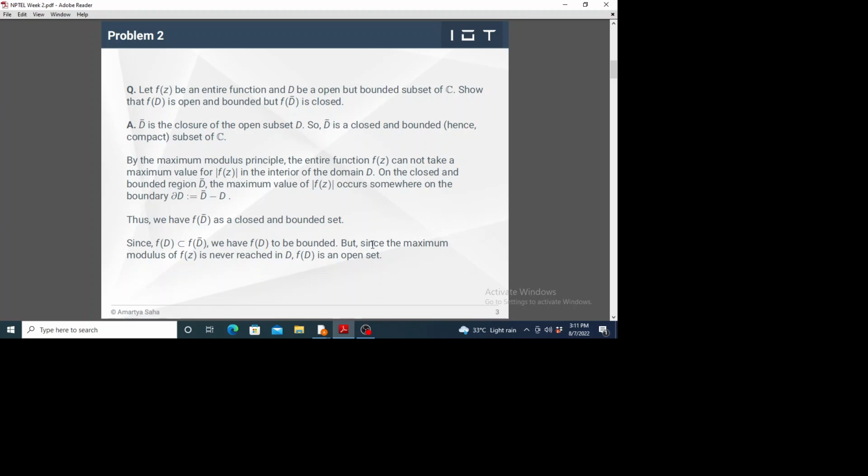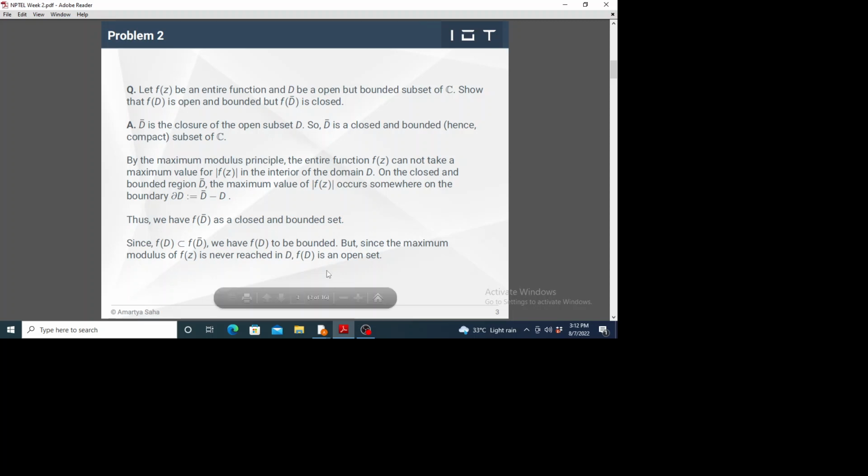Now let us appeal to the maximum modulus principle. The maximum modulus principle says that the maximum modulus of f(z) can never be reached in the interior of an open subset. So the maximum modulus of f(z) is never reached in D, but it is reached only at the boundary of the open set.